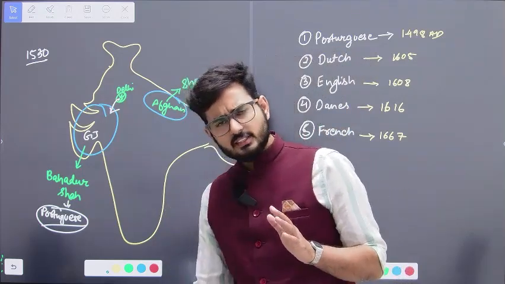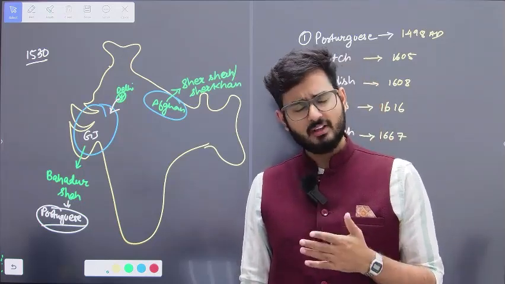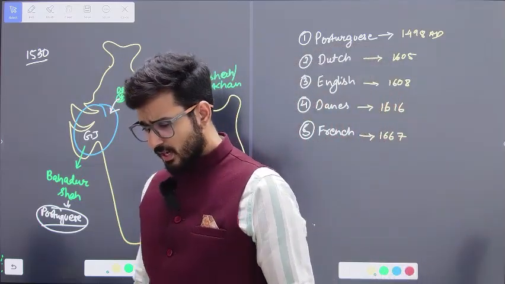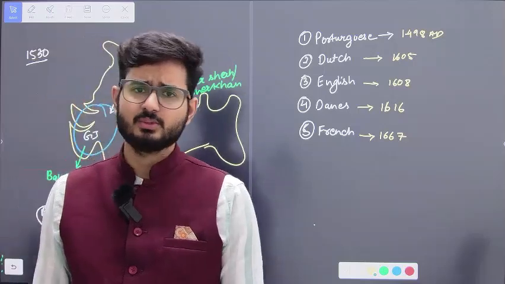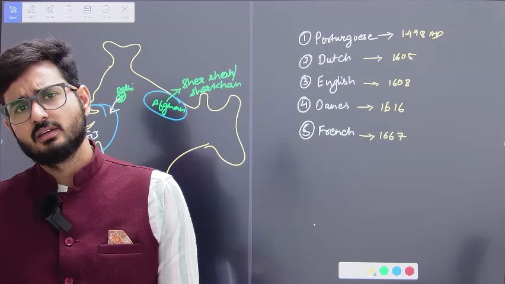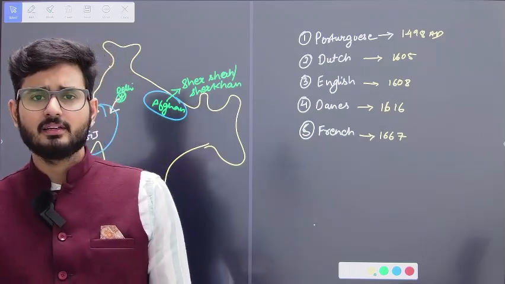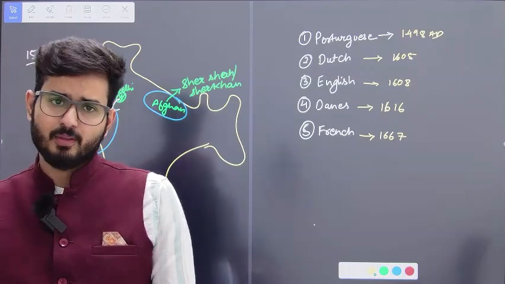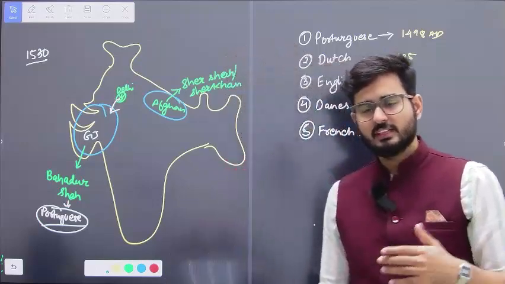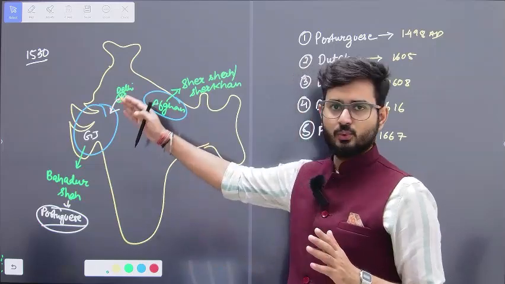Now there are various theories associated with this. Some say that Humayun attacked, but he failed, that is why he returned. Others say Humayun attacked, but Bahadur defeated him, that is why he returned. There are multiple theories, but at the end, what we understand is that Humayun is going to be in Delhi, and the Gujarat area was being controlled by Bahadur. Even when there was an aspect of an attack, this was the ruling area.